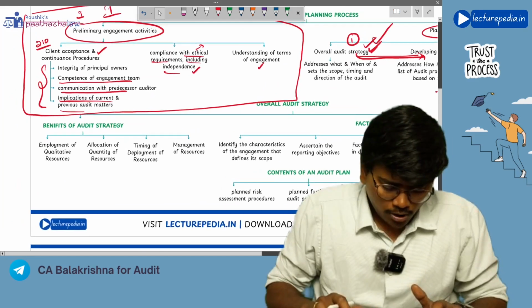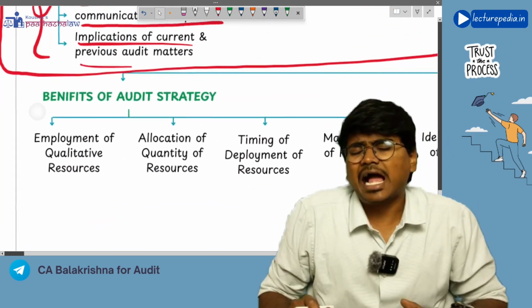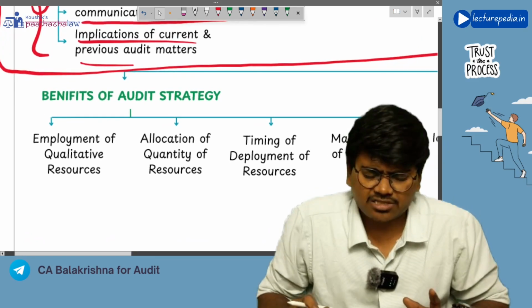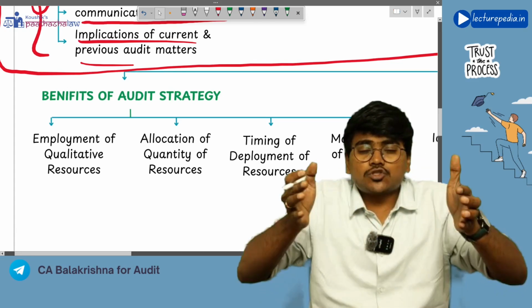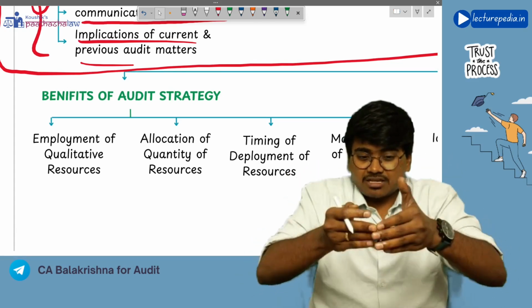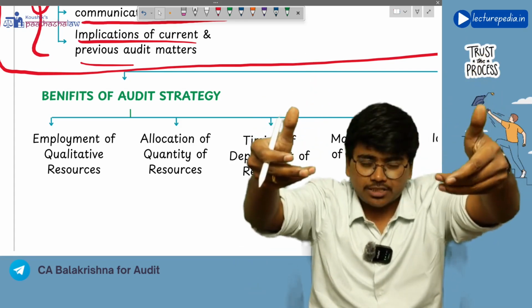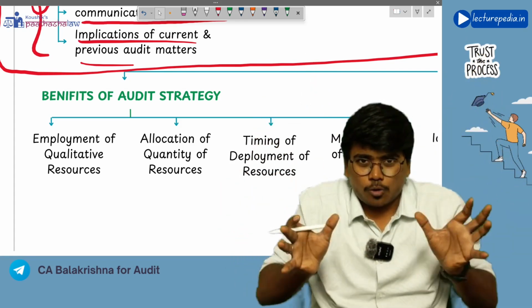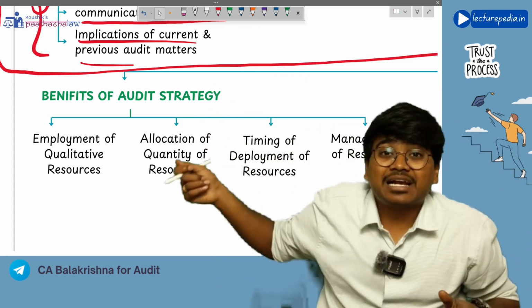So overall audit strategy, what are the benefits of overall audit strategy? I have told you overall audit strategy will decide the broad scope, means which areas to be covered, and the broad objective of the audit. So based on the scope and based on the objective, you will determine your resources.